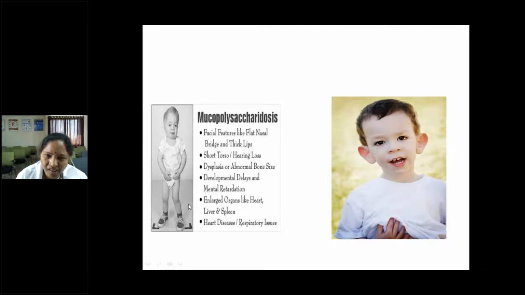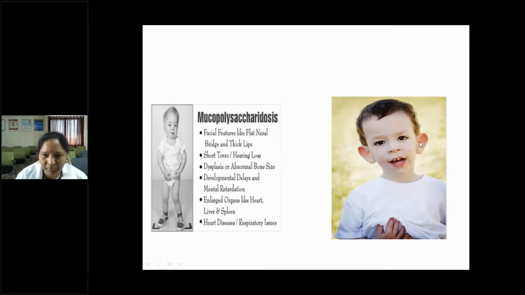Anybody? Radiological features in mucopolysaccharidosis: X-ray hand shows bullet-shaped metacarpals, I told you, I think. Bullet-shaped metacarpals and anterior beaking of vertebrae, oar-shaped ribs. All these are radiological features in MPS, mucopolysaccharidosis.